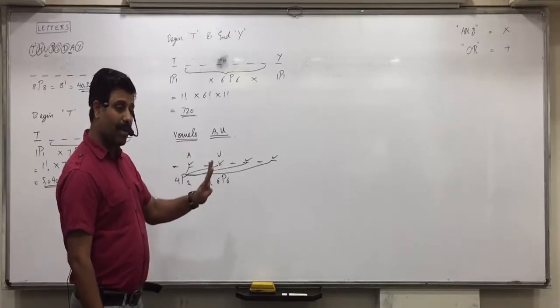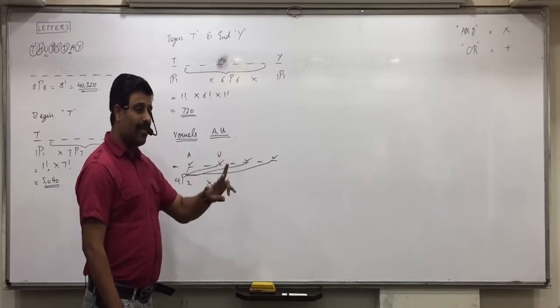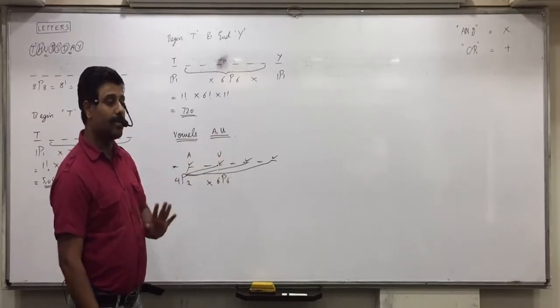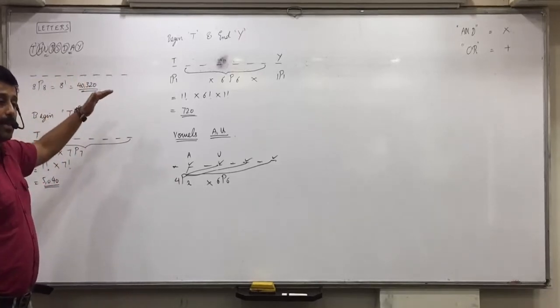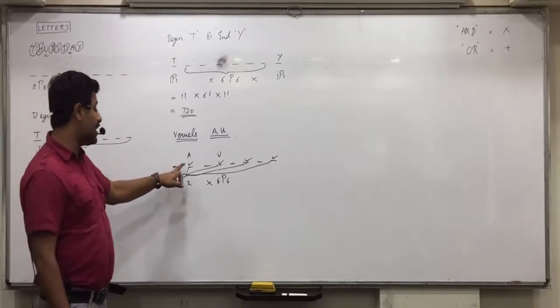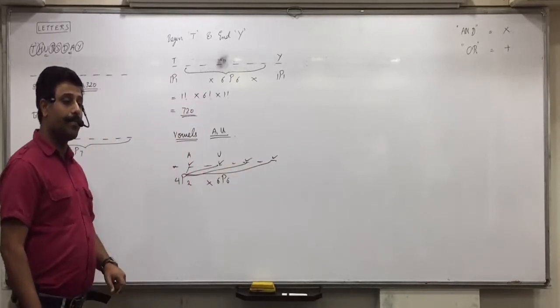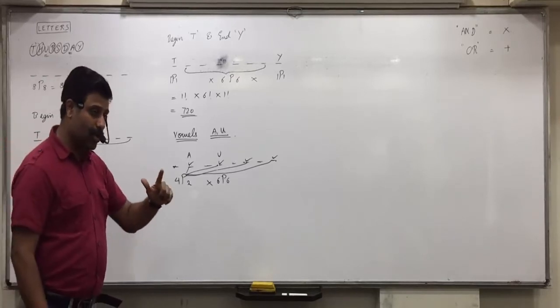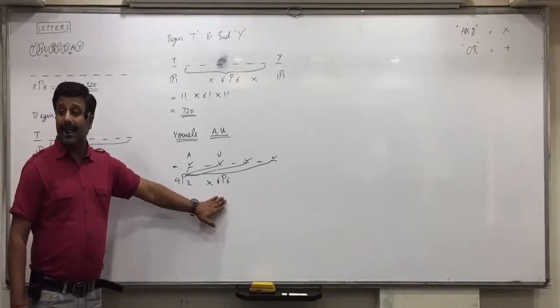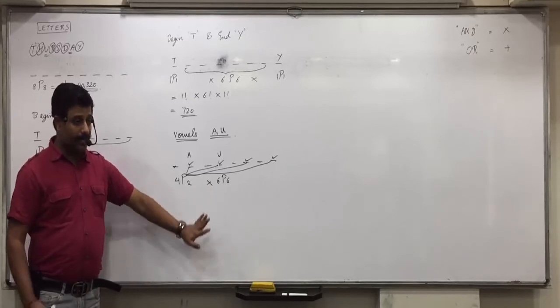So out of 4 even places, only 2 even places will be consumed. 2 even places will be left out. And how many letters are left out? 6. So in how many ways can you now arrange 6 letters in 6 places? 6P6. Did you understand this? Yes or no? Sure? Raise your hand who is still not clear with this. All are clear with it?